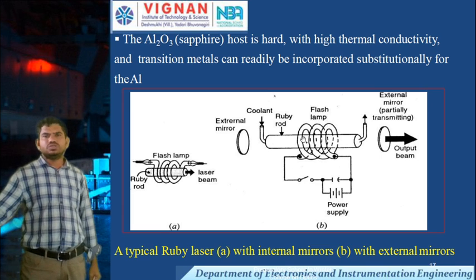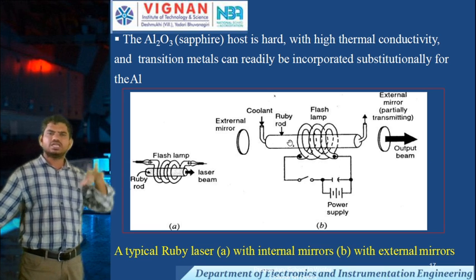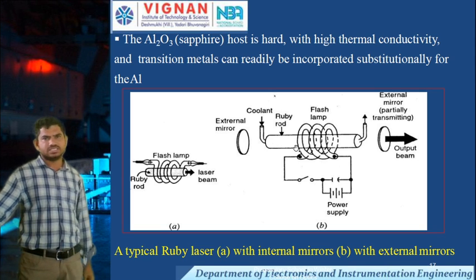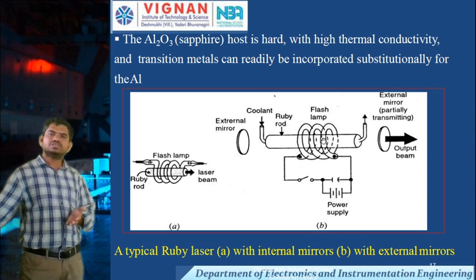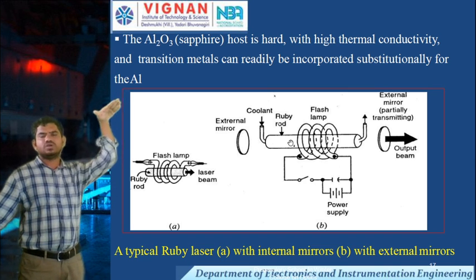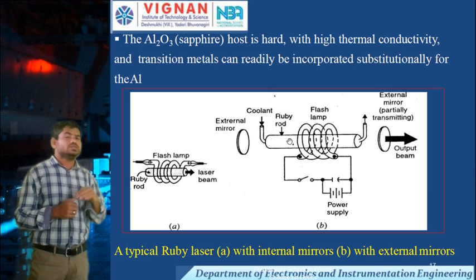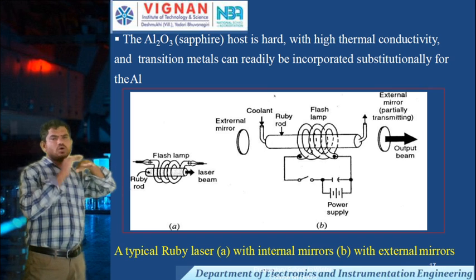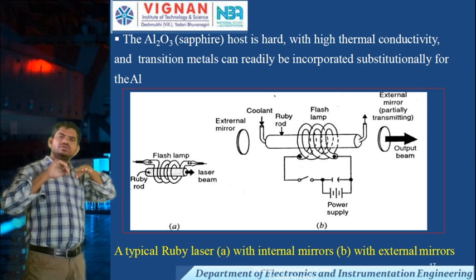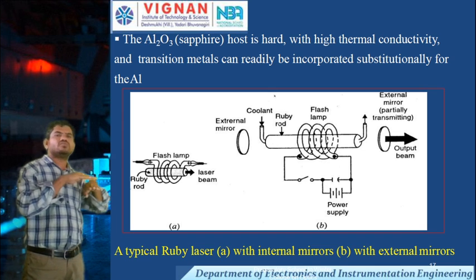Coming to the operation, the ruby laser is a 3-level laser. In this 3-level laser, whenever we give the supply, the light is flashed, and due to the radiation the atoms are excited from the lower level to the higher level by using a pumping action. Initially the atoms are in the ground level. Even though we are giving the pumping, some atoms remain in the lower level only.